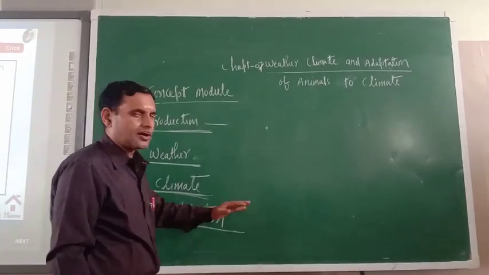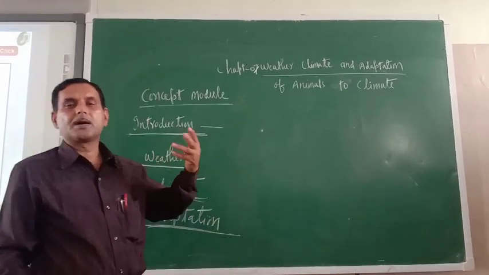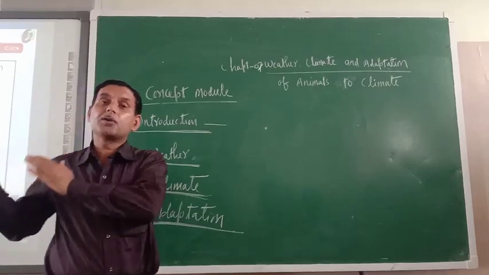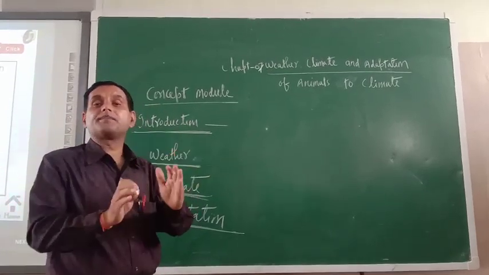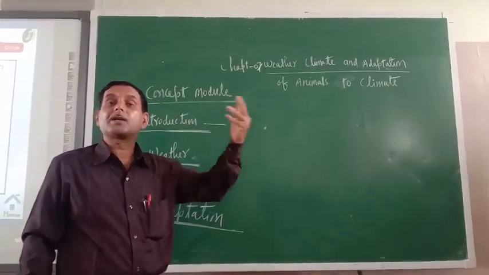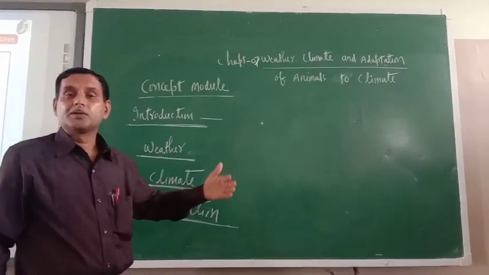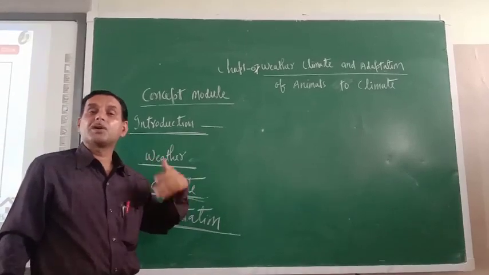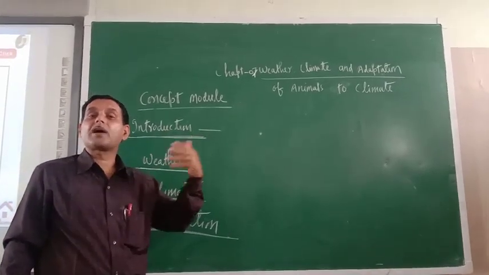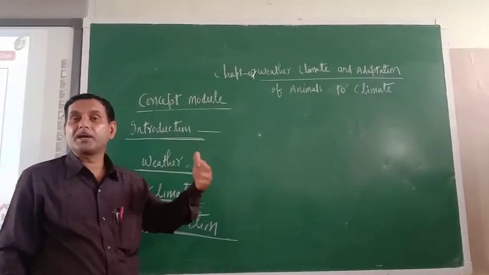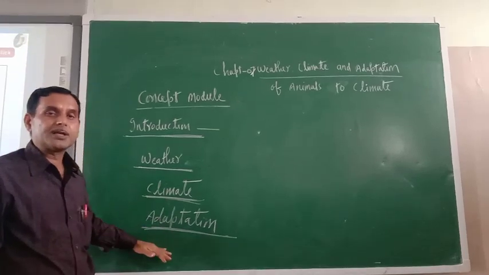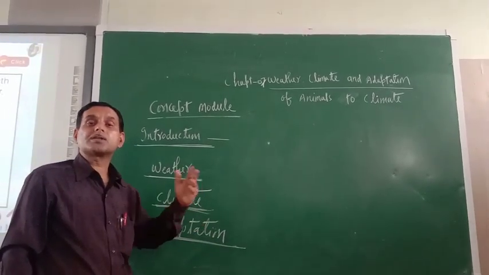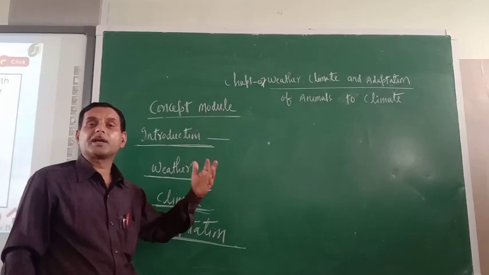Because of adaptation only, some people are surviving in one particular region, but another set of people will not survive in that particular climate. In their body some special features are there, because of which they are surviving in that particular environmental condition. So adaptation is very important for an animal to survive in a particular climatic condition.